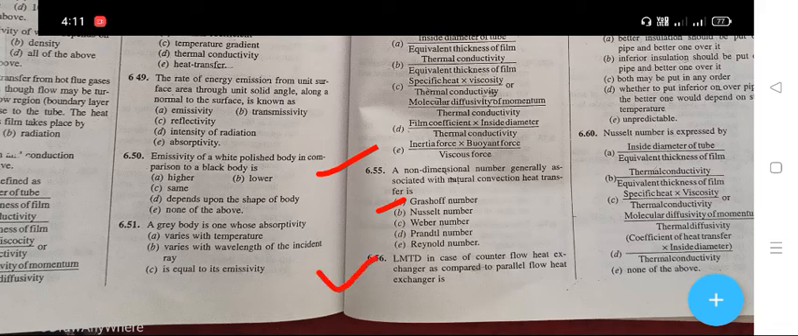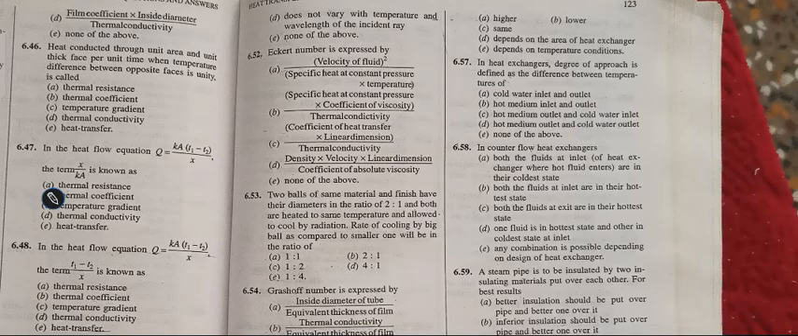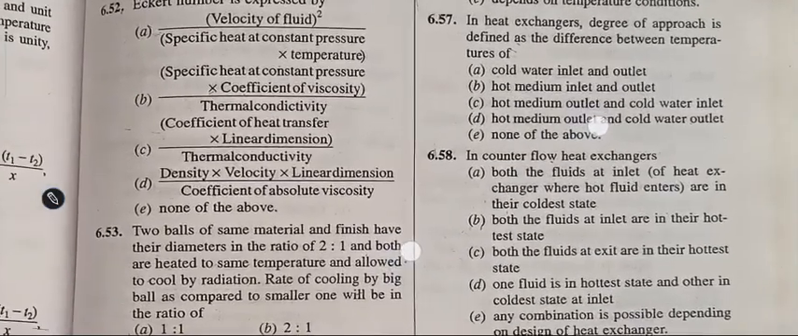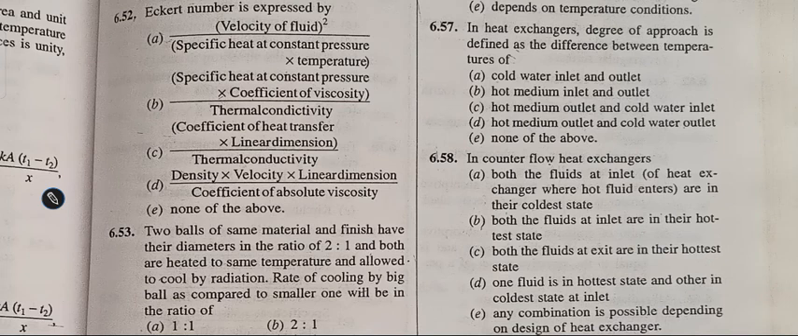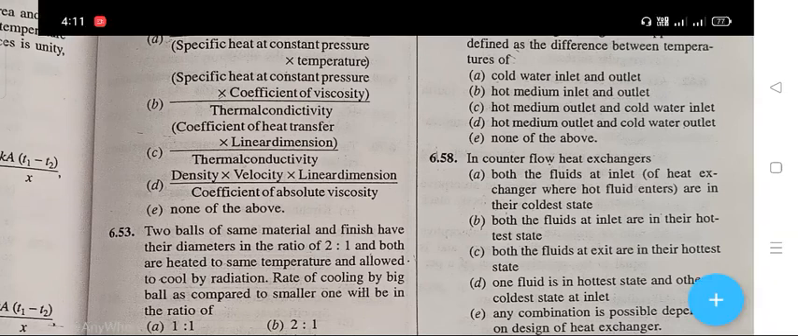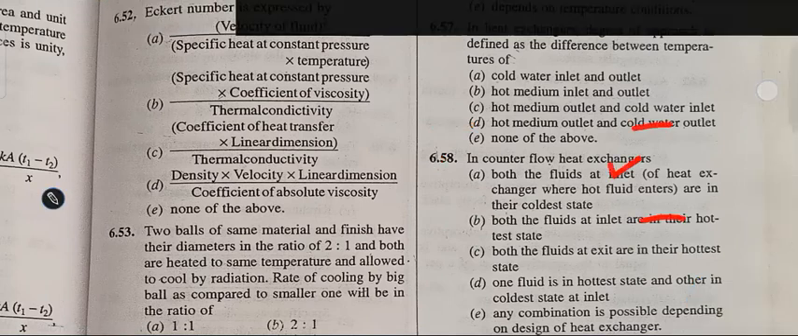The next question is, LMTD in case of a counter flow heat exchanger as compared to a parallel flow heat exchanger is. The right answer is A, that is your higher. The next question is, in heat exchanger degree of approach is defined as the difference between temperatures of. The right answer is D, that is your hot medium outlet and cold water outlet. The next question is, in counter flow heat exchange, the right answer is B, that is your both the fluids at inlet are in their hottest state.